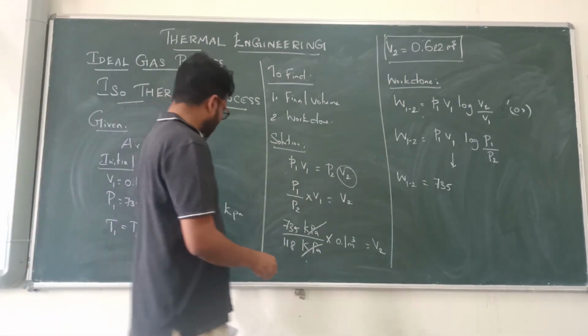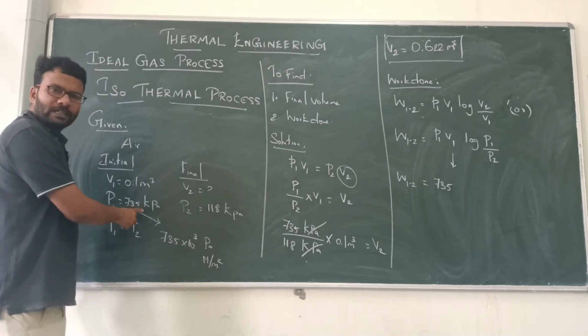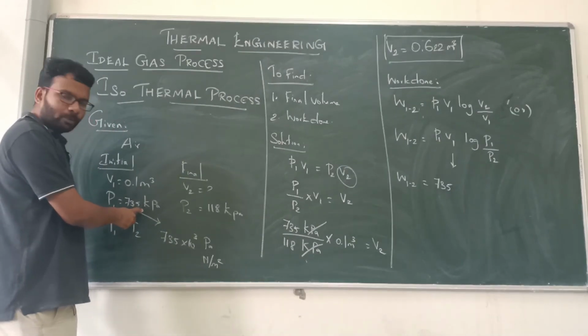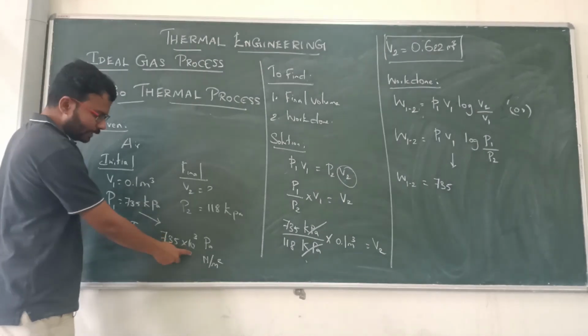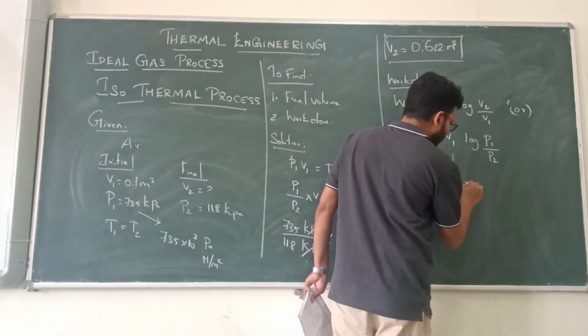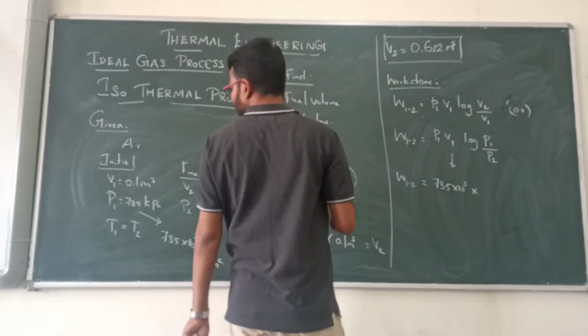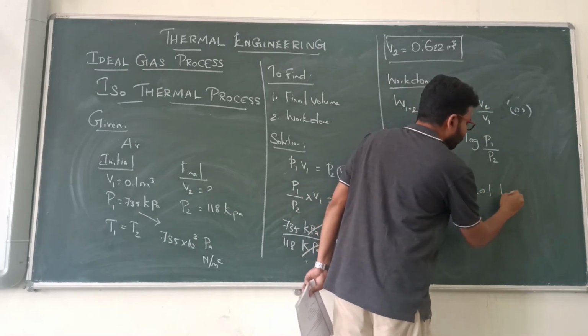You have to mention either Pascal or Newton per meter square. If it is mentioned in kilo, you have to convert this kilo into 10 to the power 3. So 735 into 10 to the power 3 into the initial volume 0.1 of log of